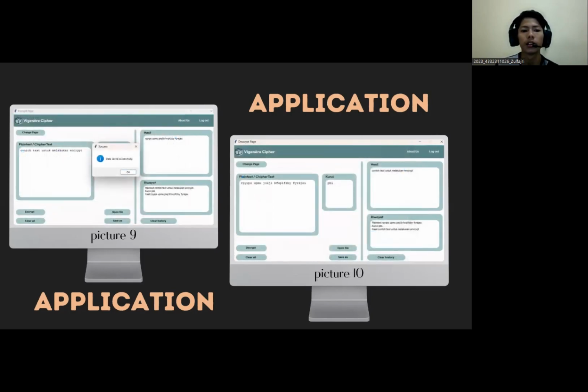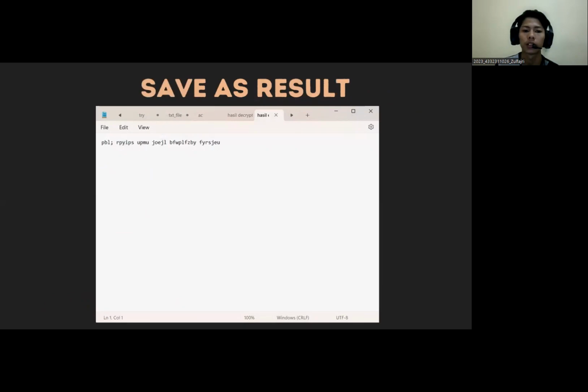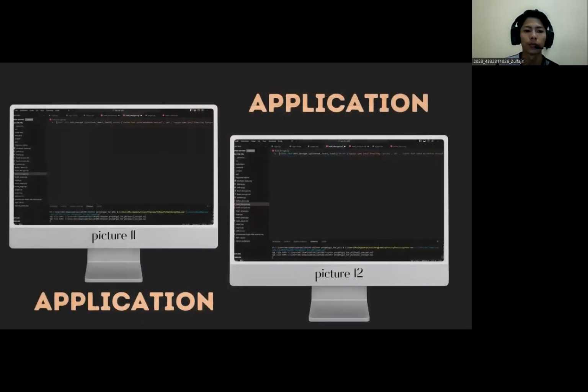The decrypt page is the same as the previous page, namely encrypt. It has the same features, and the only difference is the method: previously encrypt, and now decrypt. This is the content of a text file that has been saved after encrypting or decrypting. The storage format is zip with keys and result, so that if you want to execute the file, you can execute it directly. When you save, the file will also be saved in the SQL file and database storage. When you register an account, it will also be saved in the SQL file, and the password will display the hashing result.